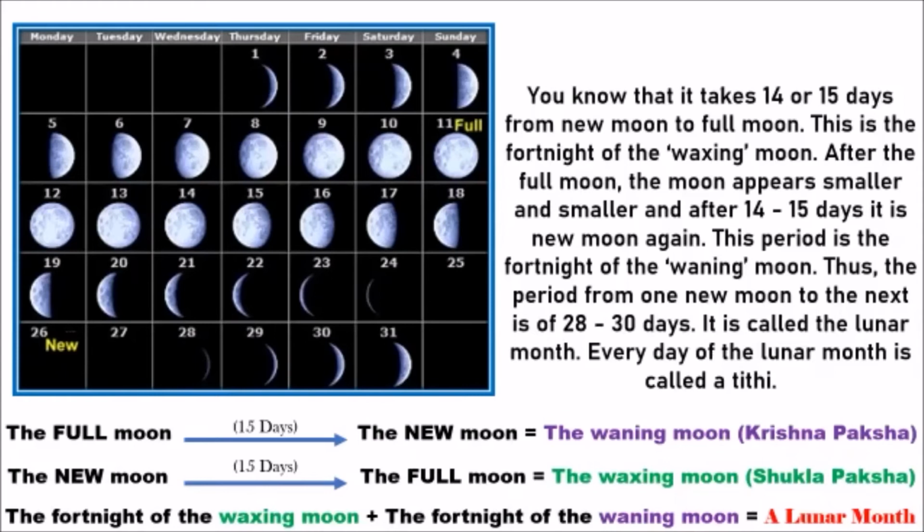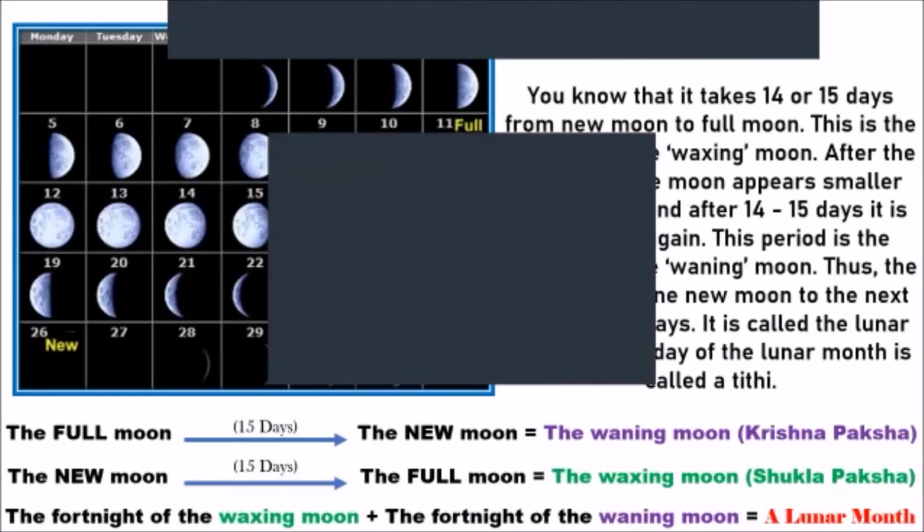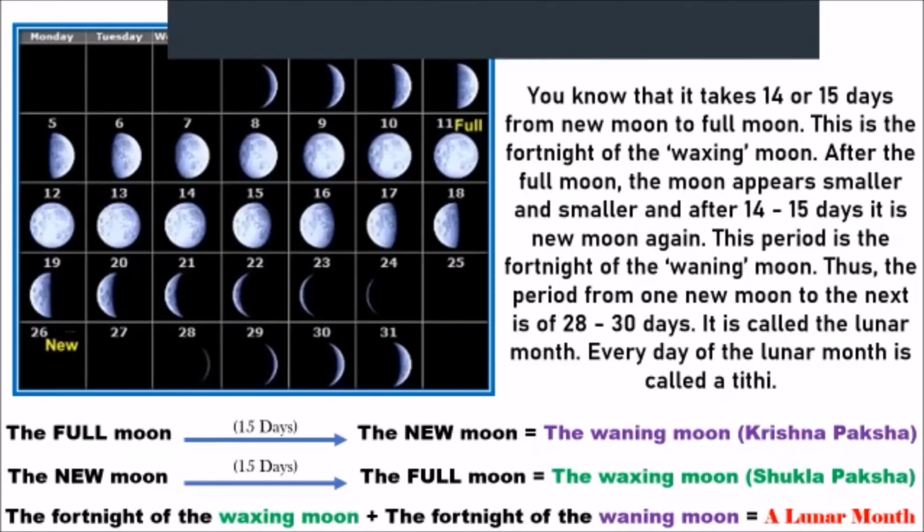Because light is about to start showing on it, and it will gradually start increasing. All right, and so slowly it is going to open up. Clear? Okay, so from full moon to new moon it gets smaller and smaller, and from new moon to full moon it keeps getting bigger.